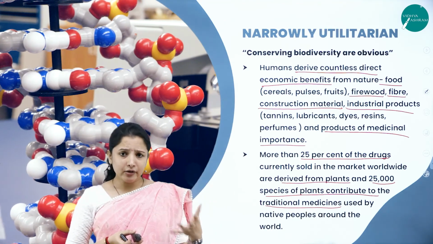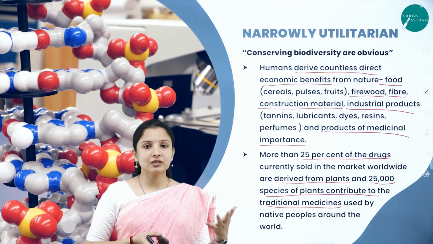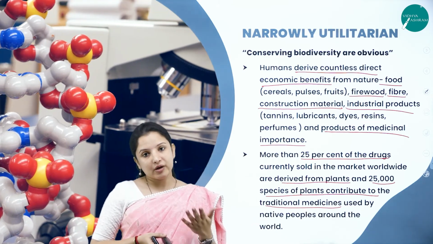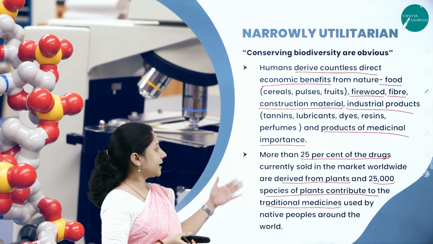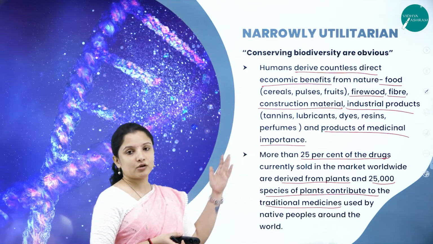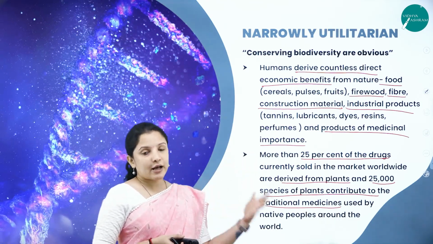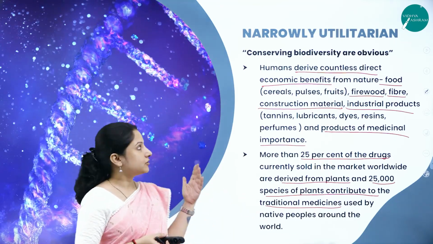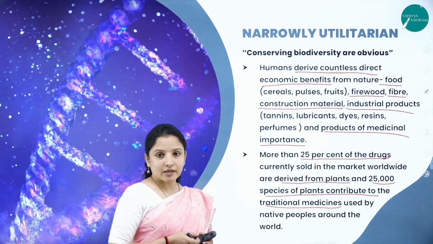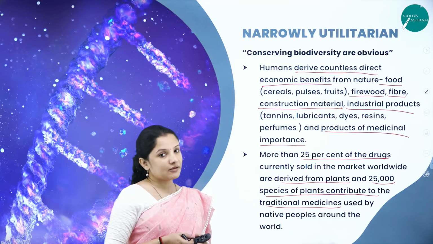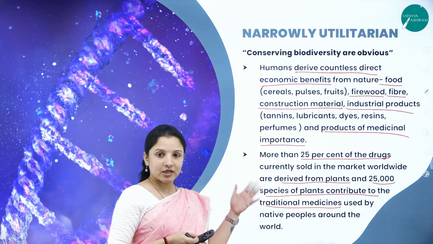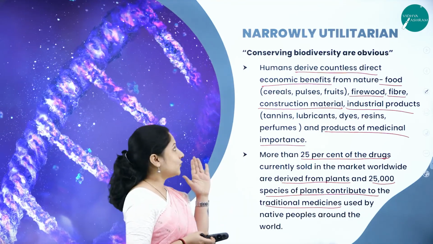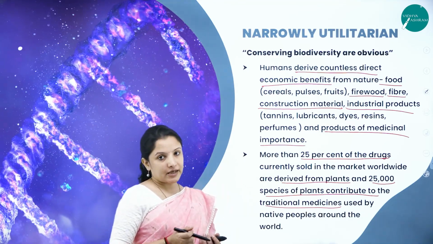And not just that, even pharmaceutical medicines are a base of Ayurvedic medicine itself. That is why most of the 25% of the medicines are derived from the forest, from nature, from the plant itself. So if we need to continue with Ayurvedic or traditional medicine in the future generation, then we need to conserve biodiversity.